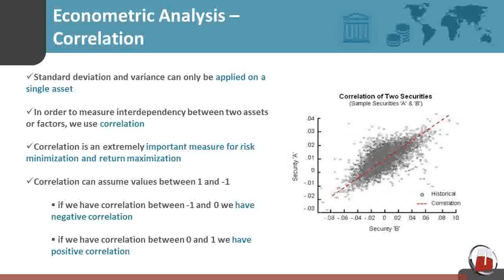If we have correlation between minus 1 and 0, we have negative correlation, meaning that, on average, when one asset is going up, the other is going down. If we have correlation between 0 and 1, we have positive correlation, meaning that, on average, when one asset is going up, the other is going down.